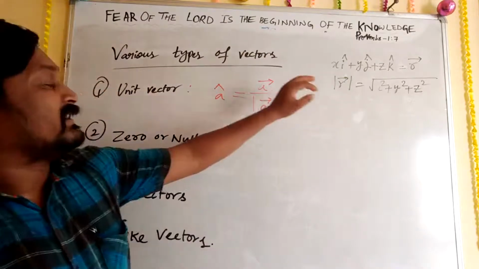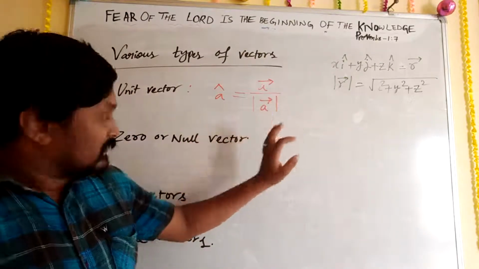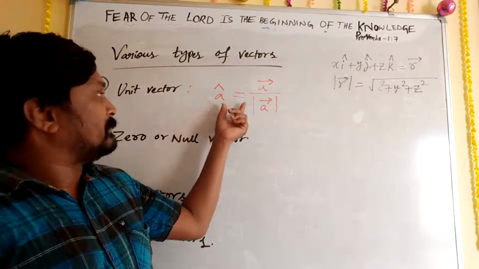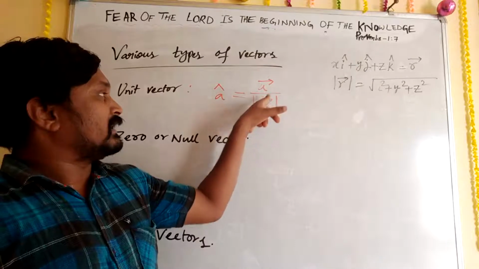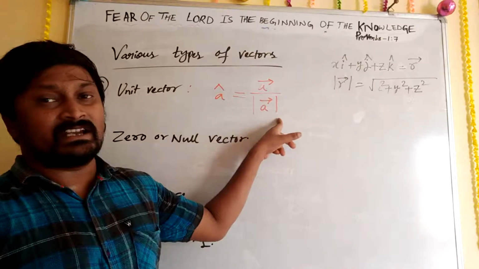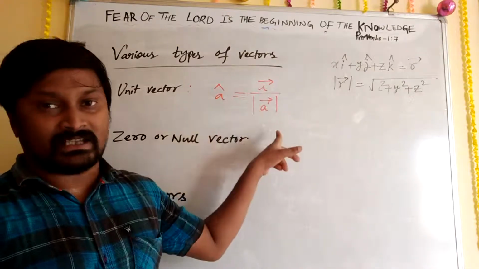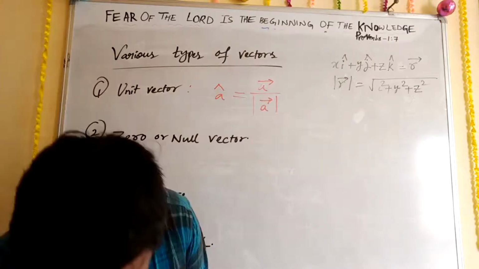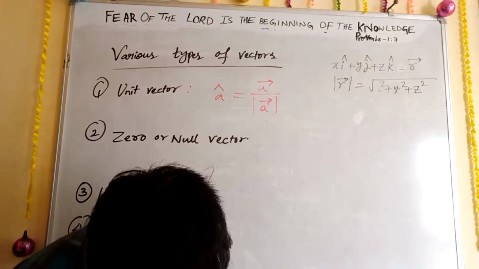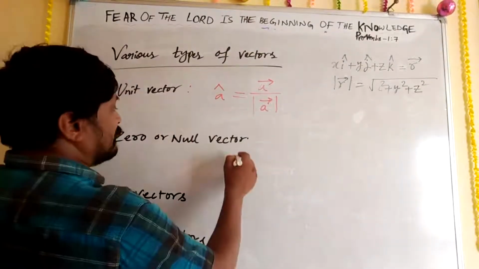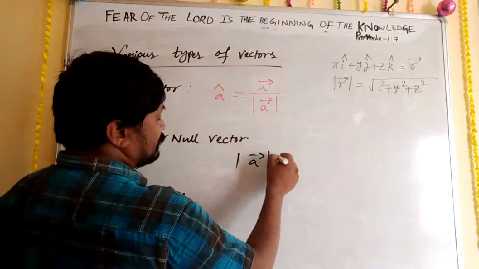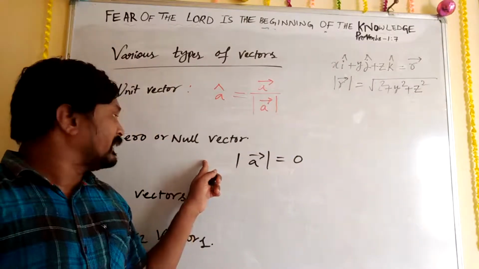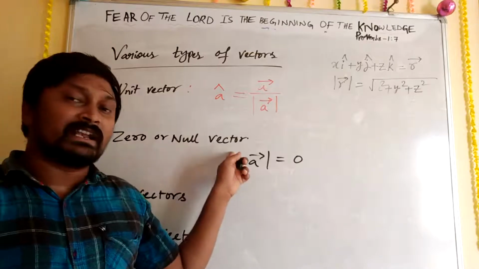So first we understood what a unit vector is: A cap is equal to A vector upon modulus of A vector. Next, the zero or null vector: whichever vector has modulus equal to 0, we can call it a zero or null vector.